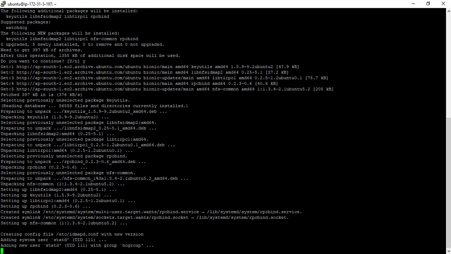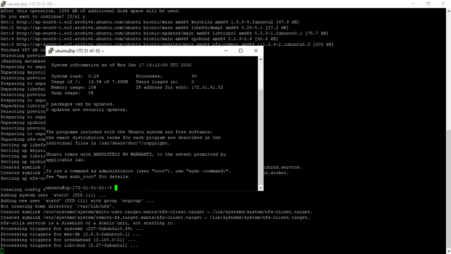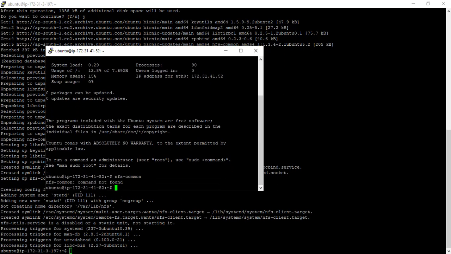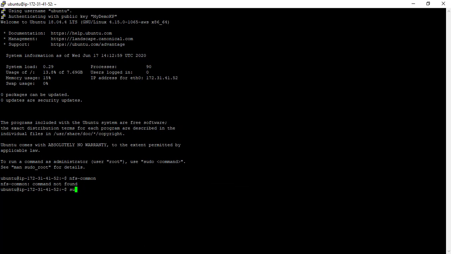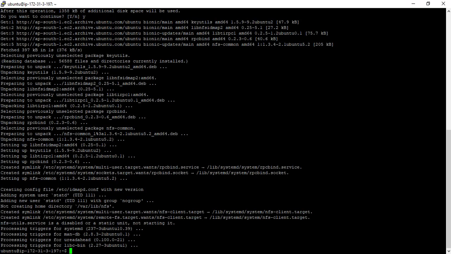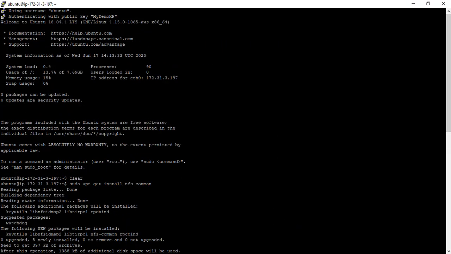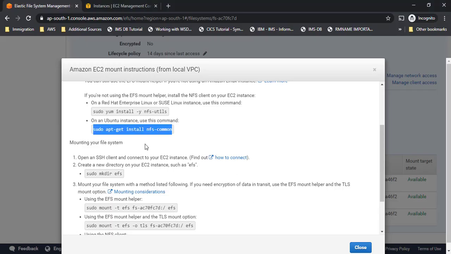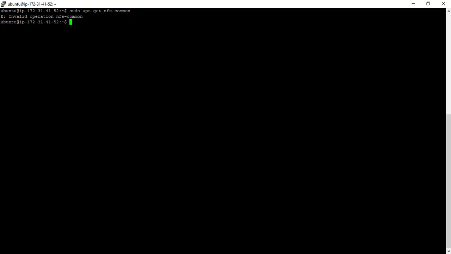The similar option I have to go with the second EC2 instance as well. Let me run that also in parallel. Sudo apt-get, let me maximize this, clear the screen first. Now I'll run sudo apt-get nfs-common. Let me install this. Okay, something is wrong. Let me see the command again. Let me copy the command from here. Apt-get install. Sorry, I forgot install. I'll right click again. I'll install NFS common now.